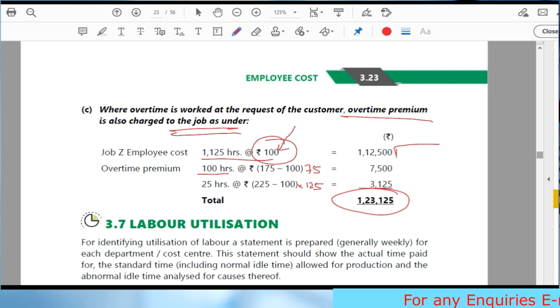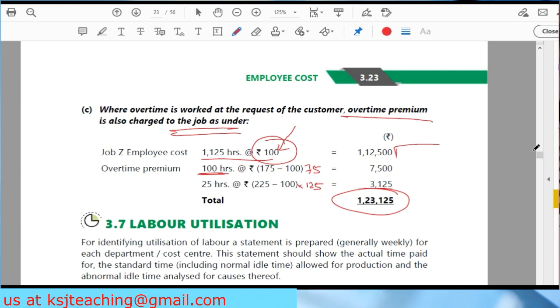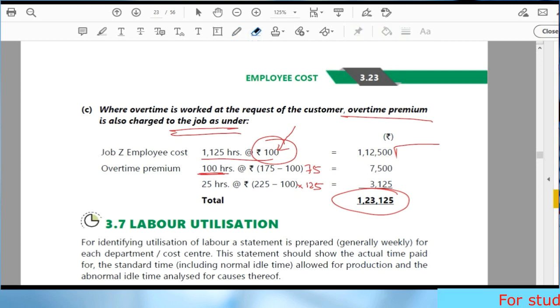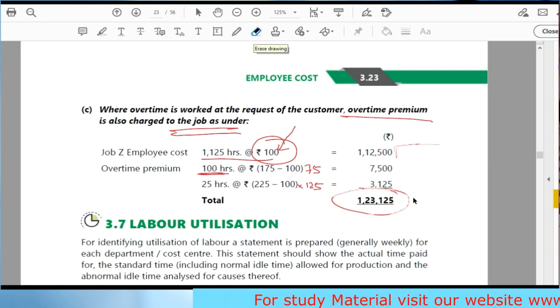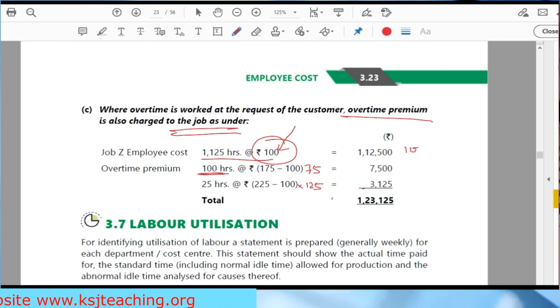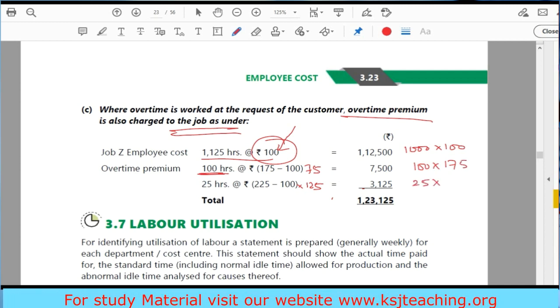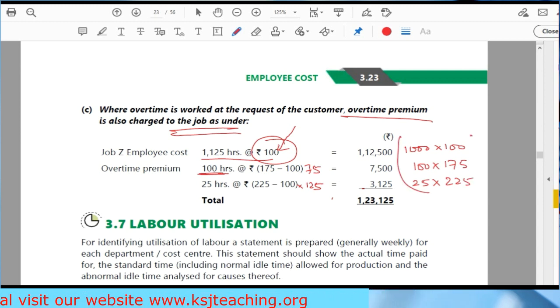Because basic rate has been already paid on this 100 hours, na? Or alternatively, what you can do is, okay, if you don't want to do it like this, I'll give you the alternative presentation for better clarity. If you people are confused with this thing, I'll give you an alternate presentation how you can do it. You can write it as 1000 hours multiplied by 100. Clear? Then you can write it as 100 hours multiplied by 175. Then you can write it as 25 hours multiplied by 225, right? You can present it as this also, because the whole amount is being charged to a single job.